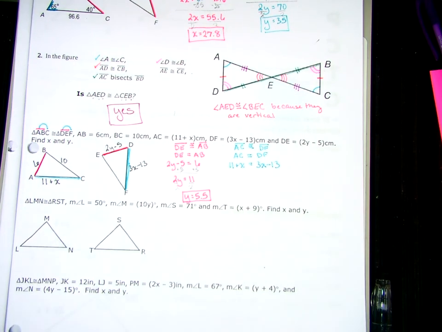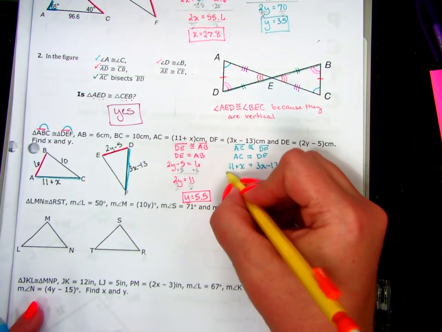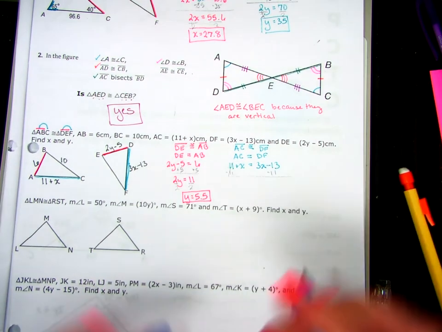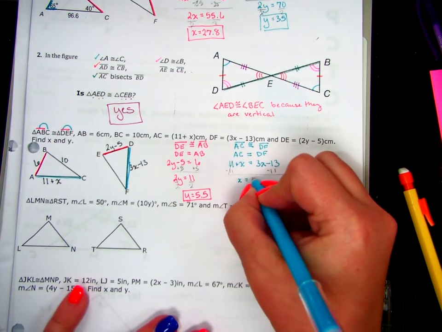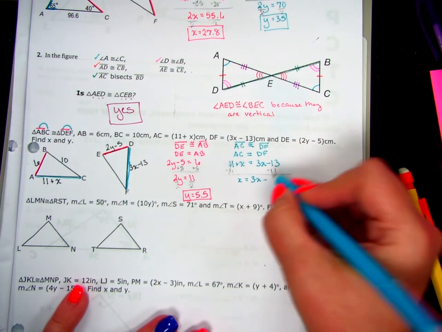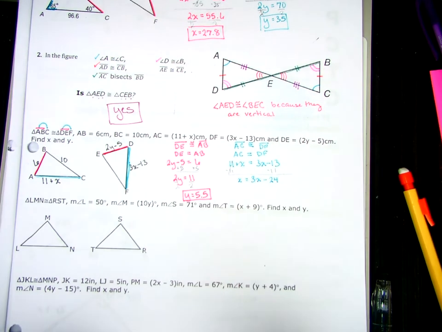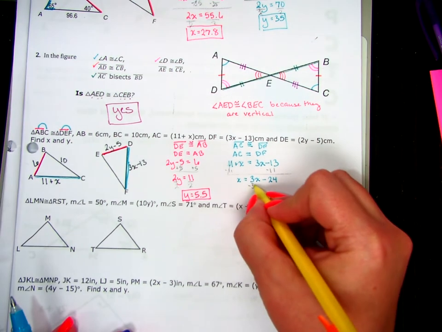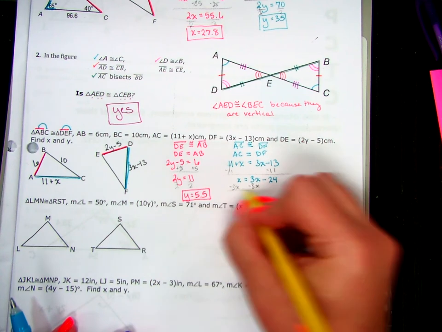What should we do first? There are four options. Subtract 11. So x equals 3x minus 24. Then what? Subtract 3x.